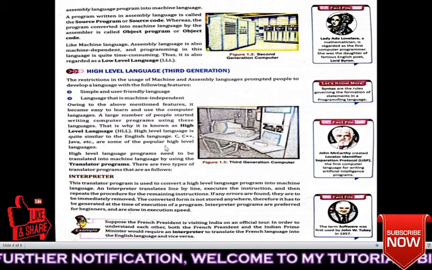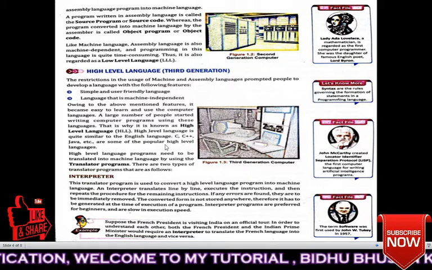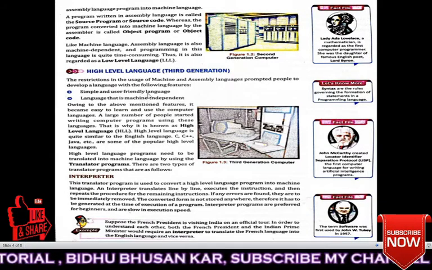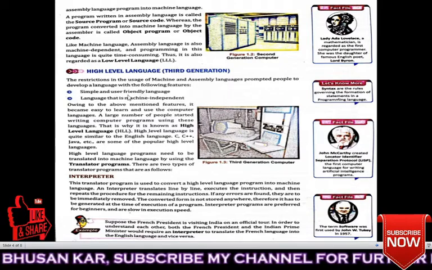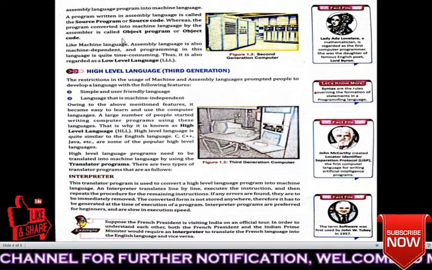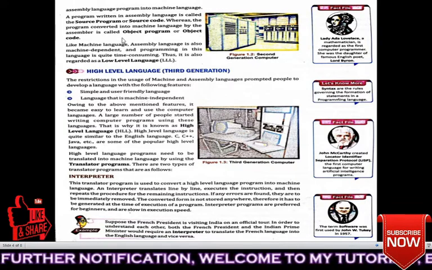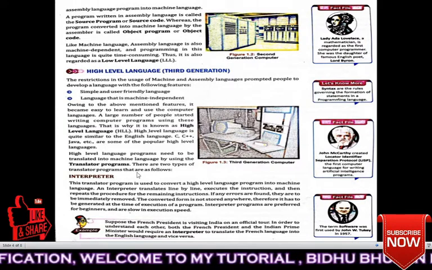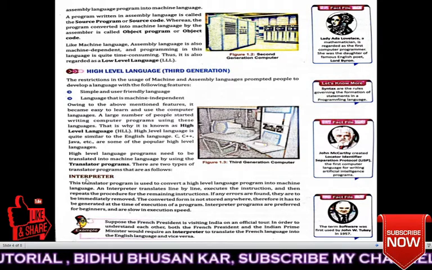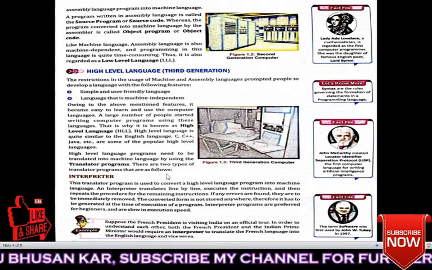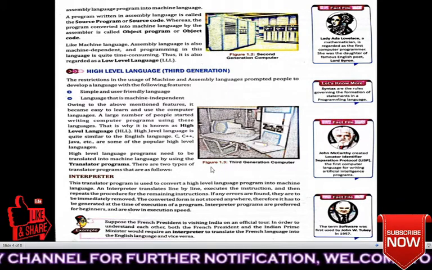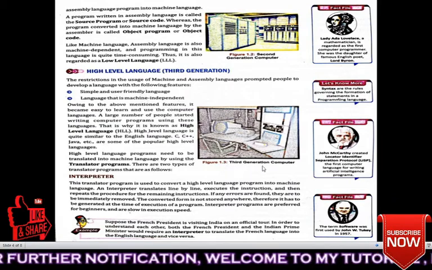Why are translators required? Translators are required to convert the languages. Suppose the program is written in a high level language, it is converted into machine language. Suppose the program is written in assembly language, it is converted into machine language. So a translator is most required. There are two types of translator programs, which are as follows. We will read. Here in figure 1.3, a third generation computer.